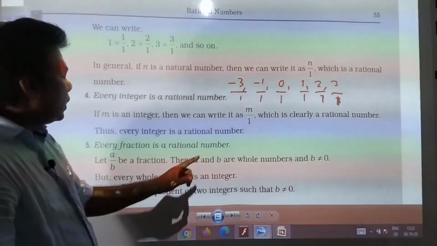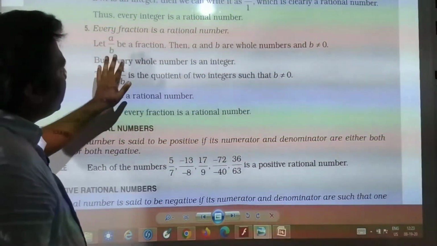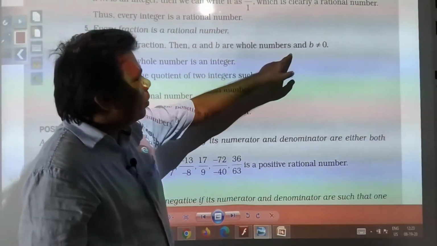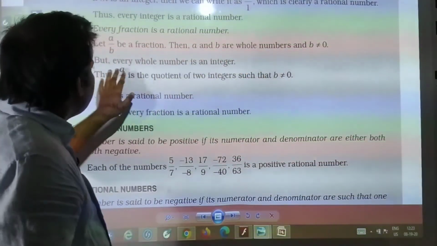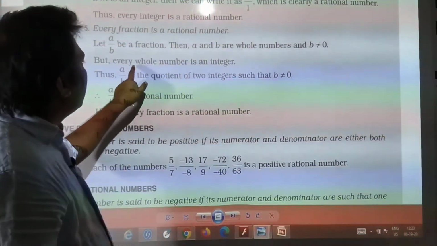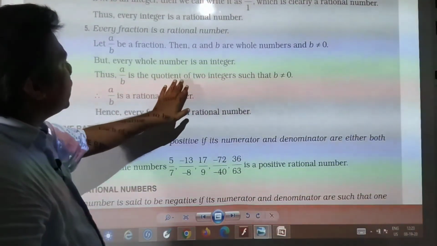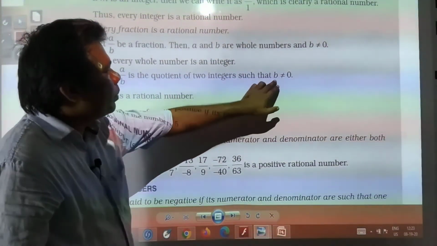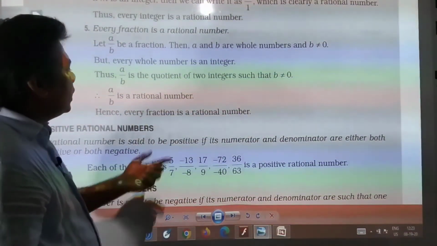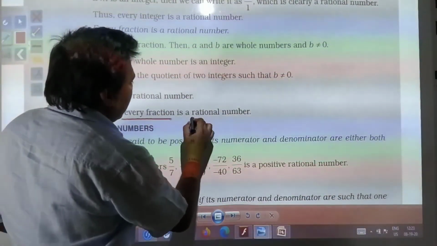Every fraction is a rational number. If any number is there which can be expressed in the form of fraction, then that is also a rational number. A by b be a fraction, then a by b are whole numbers and b is not equal to 0. But every whole number is an integer. See, every whole number can be said integer. Thus a by b is the quotient of two integers such that b is not equal to 0. Therefore a by b is a rational number. Hence every fraction is a rational number. So you need to remember, every fraction is a rational number.